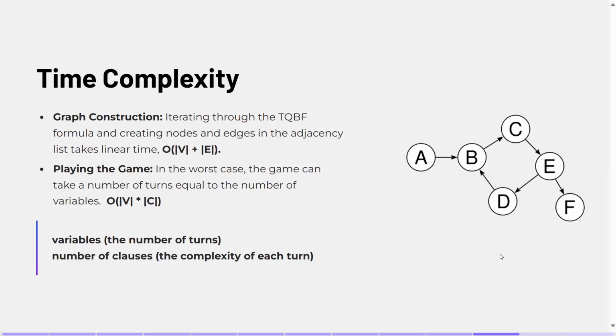Now let's look at the time complexity. Iterating through the TQBF formula and creating the appropriate graph based on our definition will only take linear time, which depends on the number of vertices plus the number of edges. However, playing the game in the worst case can take at least O(V times C). This is because V depends on the number of variables, or the number of turns that each player will take, while C determines how complex each problem is, or how many different routes a player can take.